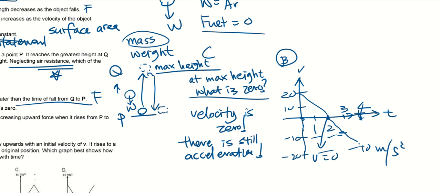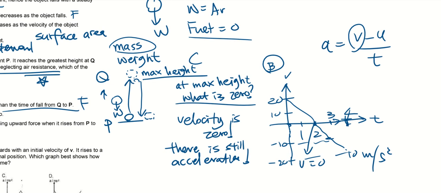Or you can use a equals v minus u over t. What is our final v? Still need me to explain? Okay already? So going up time is the same as coming down time. Same.